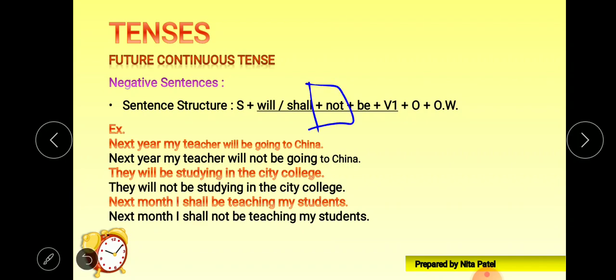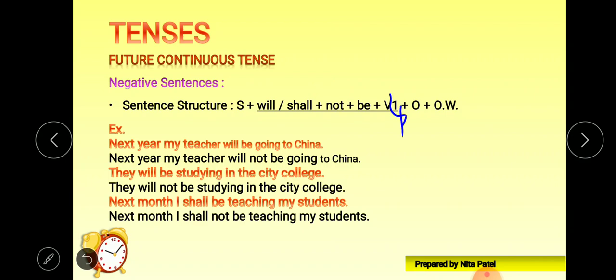Same, no more change, that is, we will put not just after one helping verb or supporting verb. Here we have shall or will, just after it we put not, the rest of the thing will remain the same, no change in verb form, nothing else. Here again I forgot one thing, I have made a mistake, I have written V1, V4 is the verb form of the future continuous tense. So just keep it in your mind, V4.